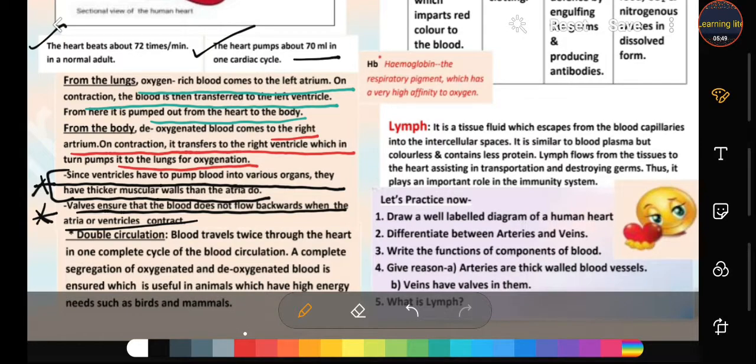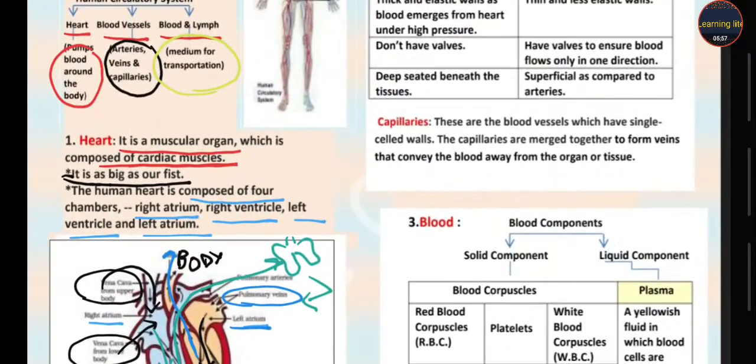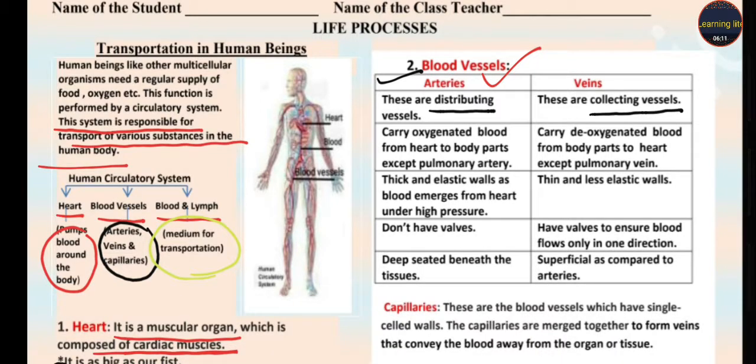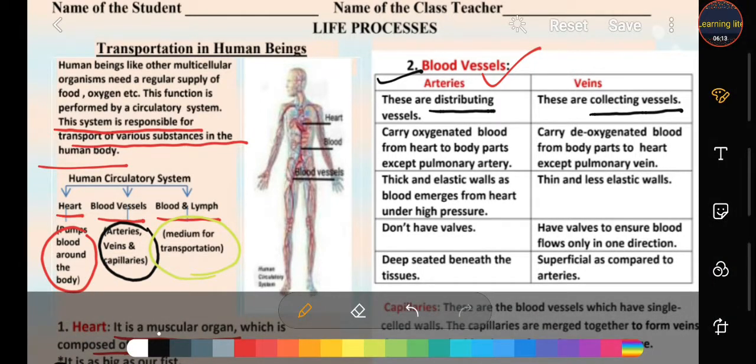I explained to you that blood travels twice through the heart in one complete cycle, so it is called double circulation. Next are arteries and veins, the blood vessels. So students, what are arteries? Arteries are distributing vessels because they distribute pure blood to the whole body. Veins are collecting vessels because they collect impure blood from all over the body.